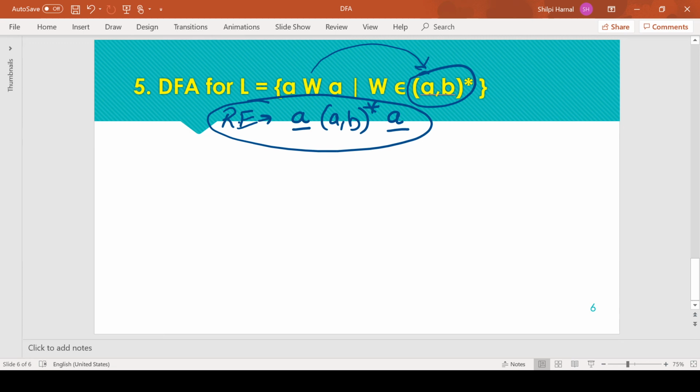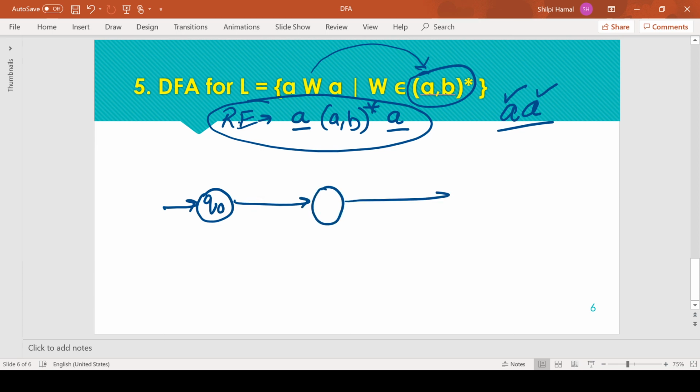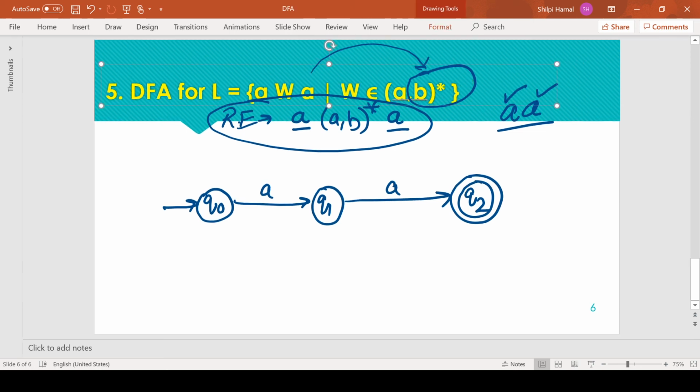Now the minimum string to be accepted for this pattern is double A, because one A is for the starting constraint and one A is for the ending constraint. Starting with the initial transition diagram for the minimum string, this is A, and these are the states Q1 and the final state Q2. So the transition diagram for the minimum string is complete. Now we just need to complete the states.